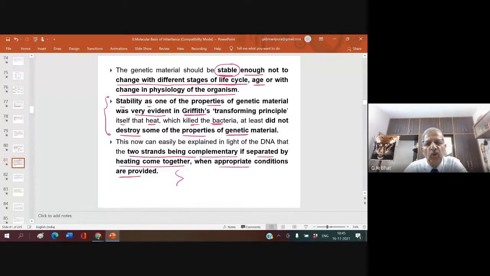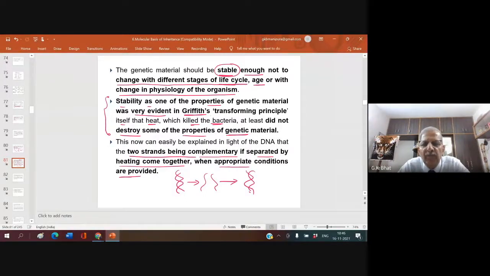That means if the two strands of DNA, which we are going to study again later, get separated from each other due to heat, and you provide appropriate conditions, they come together. They got separated because of the heat, and if you treat further, again they come together and form the duplex strand.